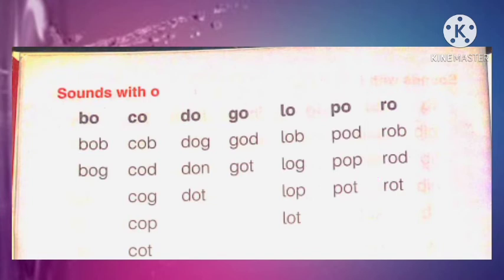Let's revise our today's lesson. Lo, lob, lob. Log, log. Lop, lop. Lot, lot. Next column. Po, pod, pod. Pop, pop. Pot, pot. Ro, rob, rob. Rod, rod. Rot, rot.